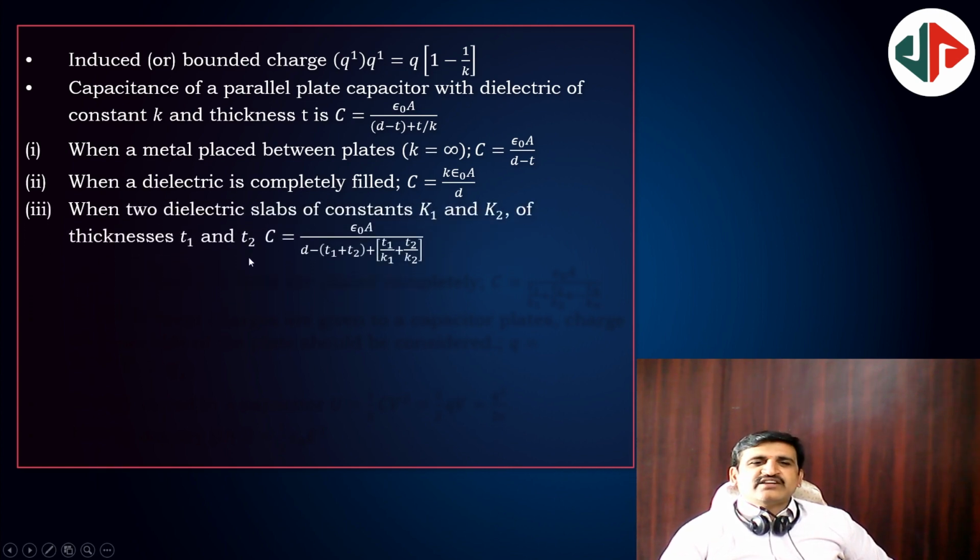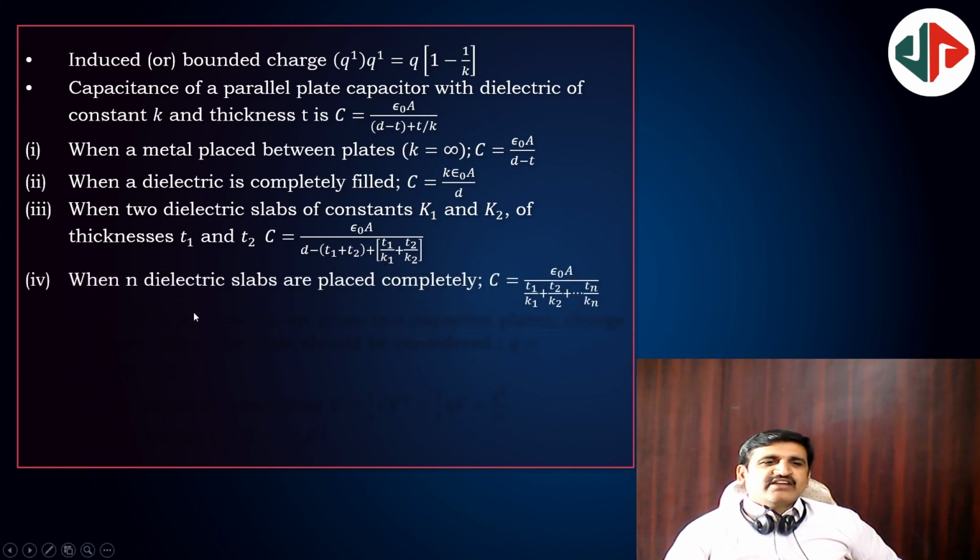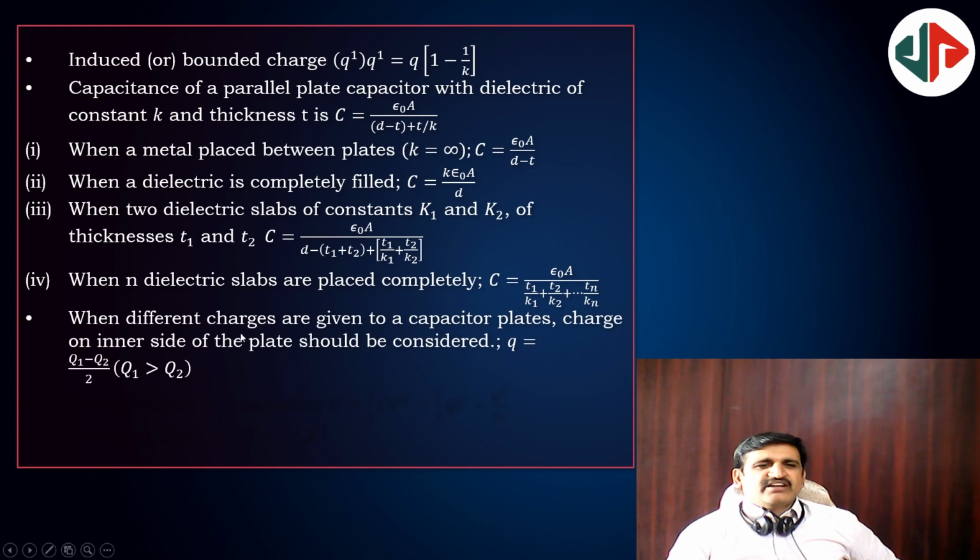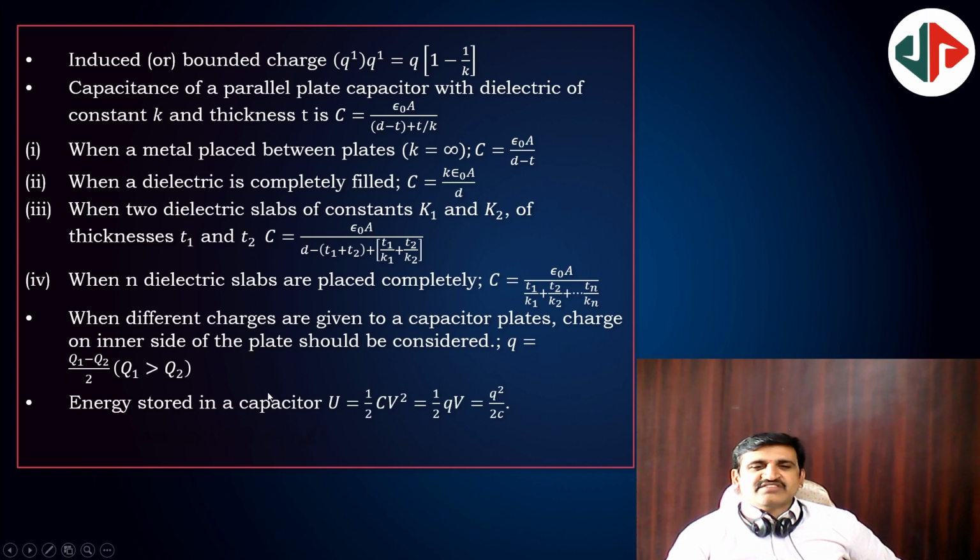And if the space is filled with two slabs, dielectric constants K1 and K2, thicknesses T1, T2, then the capacitance is epsilon naught A by (d minus T1 minus T2 plus T1 by K1 plus T2 by K2). And when n dielectric slabs are placed completely, then by n will come, as usual. When different charges are given to the plates of a capacitor, the charge on the inner side of the plates is equal to (Q1 minus Q2) by 2, provided Q1 is greater than Q2. And energy stored in a capacitor is half CV square.